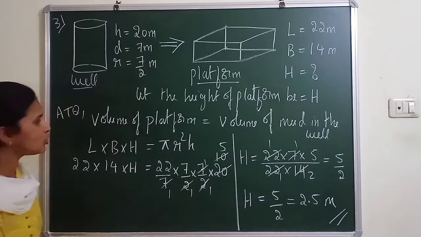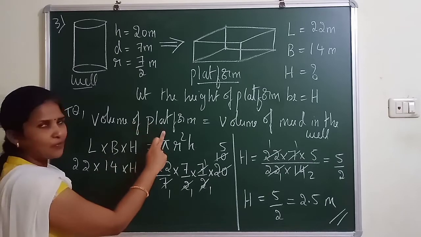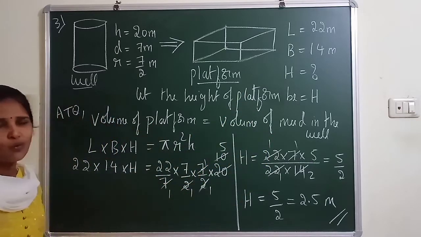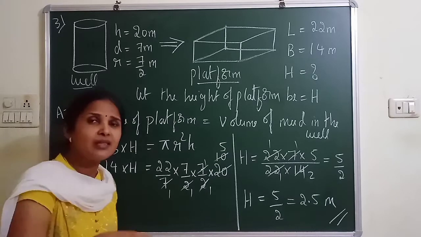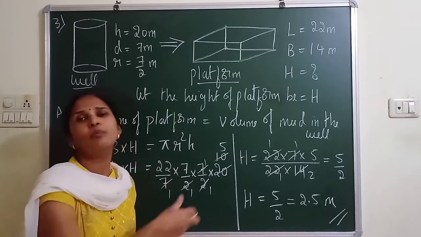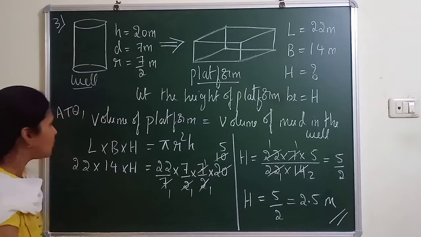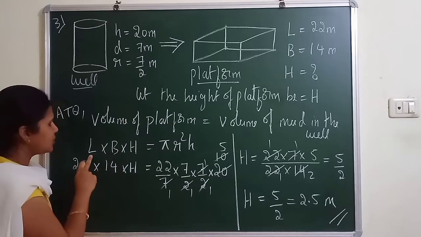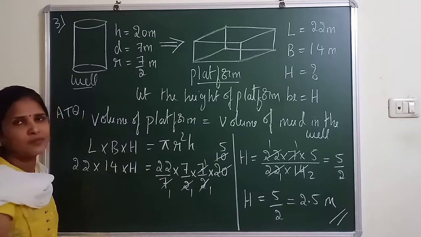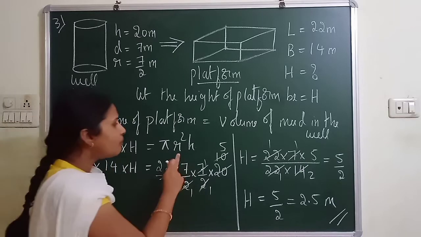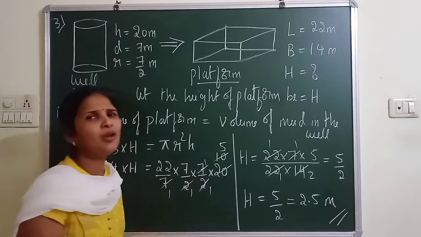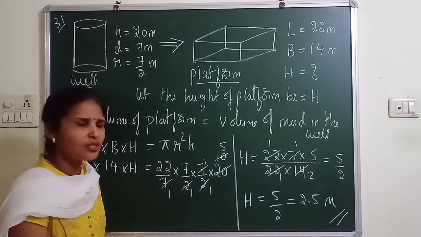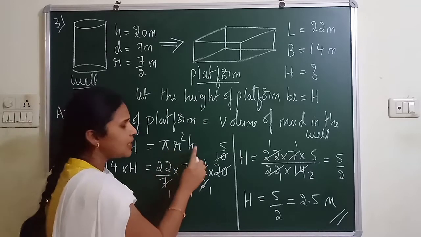Now according to the question, the volume of the platform equals the volume of mud in the well. You cannot say volume of well, but volume of mud in the well, because we are using the mud to make it a platform. So what is the volume of the platform, which is in the shape of a cuboid? Write L into B into H. Now the volume of mud in the well is nothing but the volume of the cylinder, because the mud will be in the cylindrical shape, so it is pi r square h.